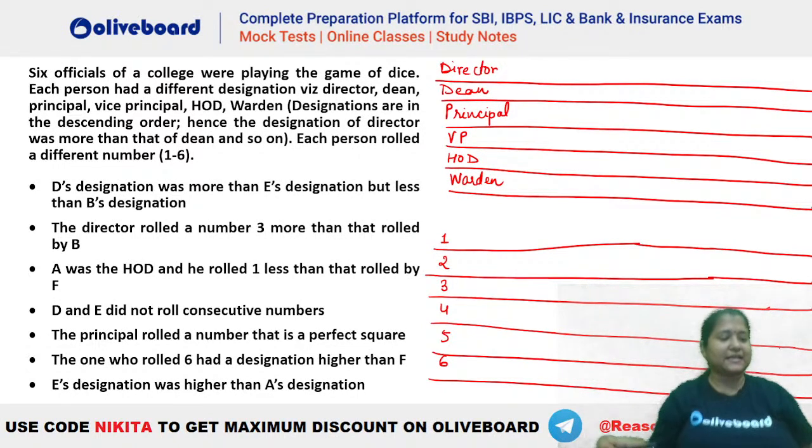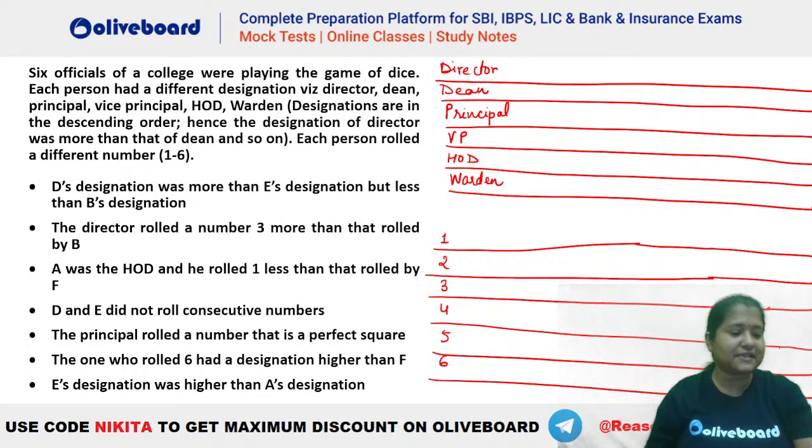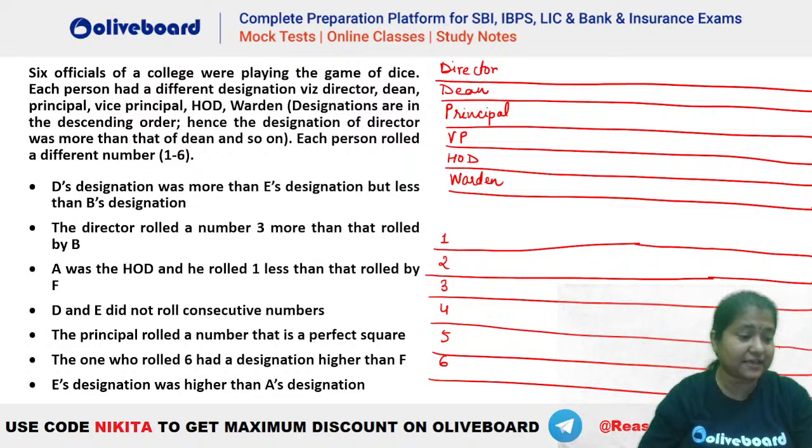Okay, so Sakshi is giving the arrangement as F, B, D, E, A, C. So that is the arrangement as per the designations here. That means F is the director, and D, Dean, is B. Designation के हिसाब से दे रहे हो कि numbers के हिसाब से दे रहे हो? Designation के हिसाब से. Okay. Try to find the numbers.